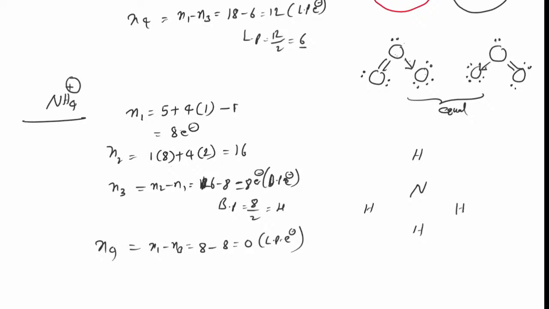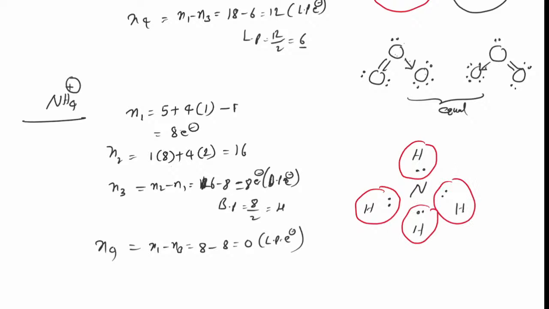How many bond pairs? 4, 8 electrons. First bond pair, second, third, fourth. Because of this, each hydrogen got 2 electrons, a duplet configuration, which is stable, and nitrogen got an octet configuration.